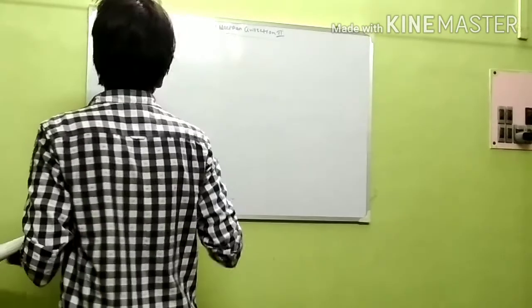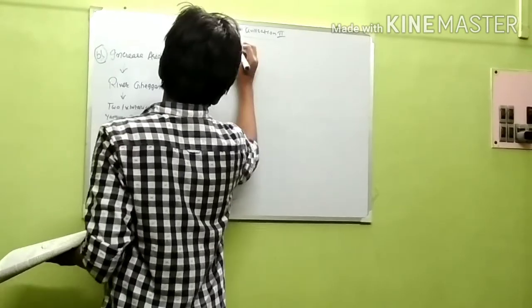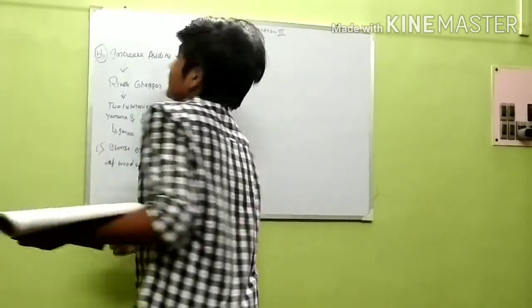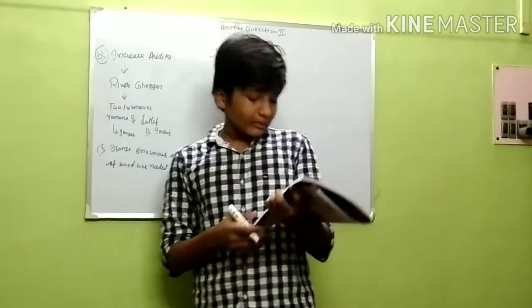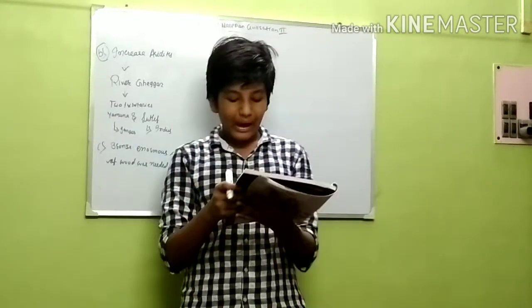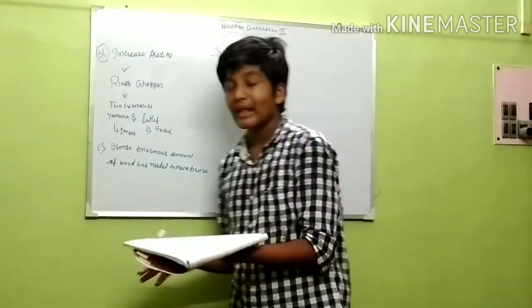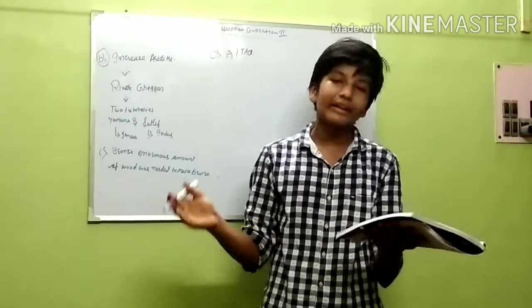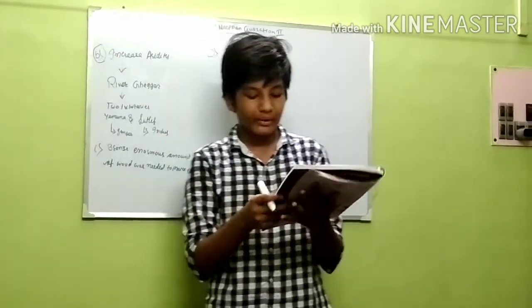Number D, and the last second point, attack. You know the Aryans, who were the Aryans. Some historians like Mortimer Wheeler believe that the Aryans destroyed the Indus settlement. The Aryans attacked the Harappan civilization and destroyed the Harappan settlements. Okay.